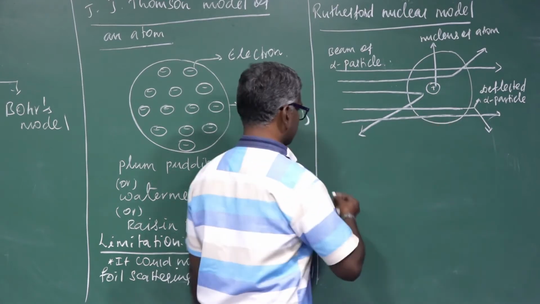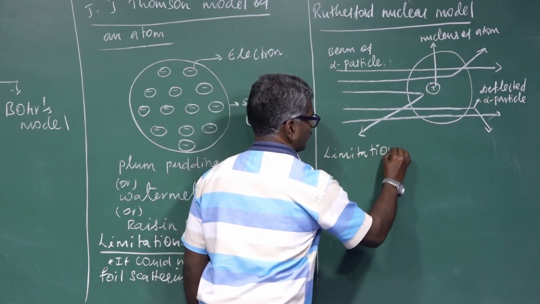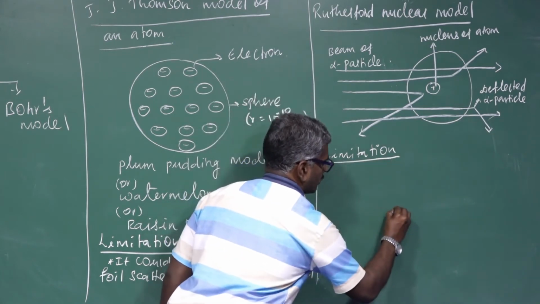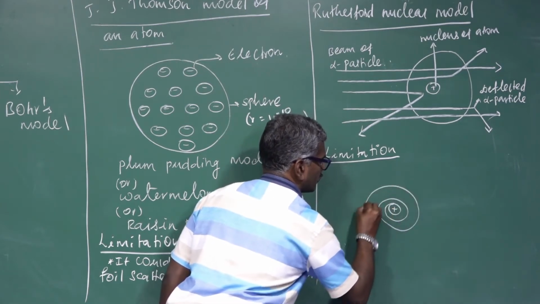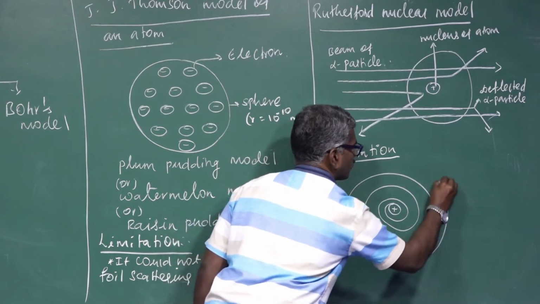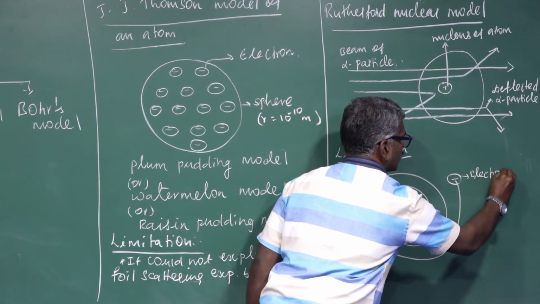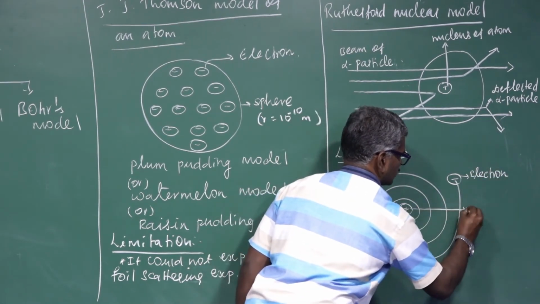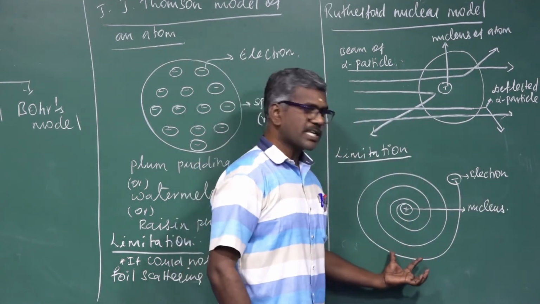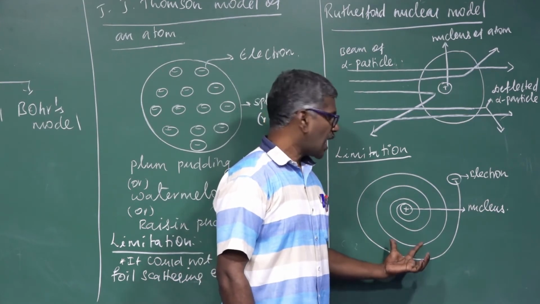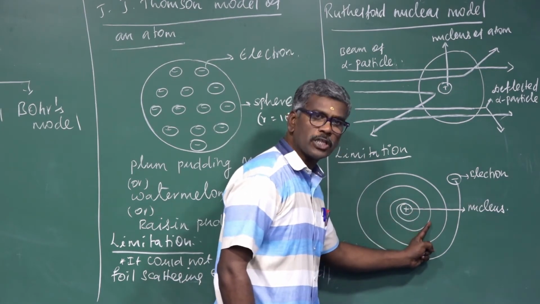Another one, limitation. This diagram explains the atom in which electrons revolve around the nucleus in a fixed path.